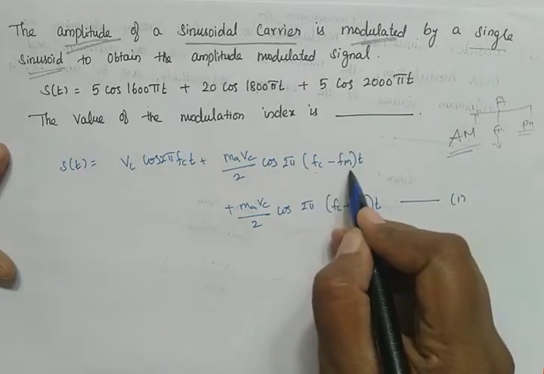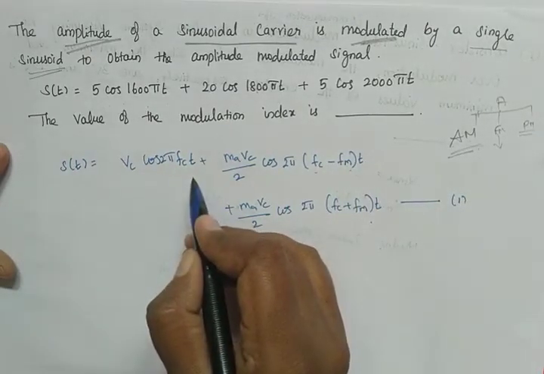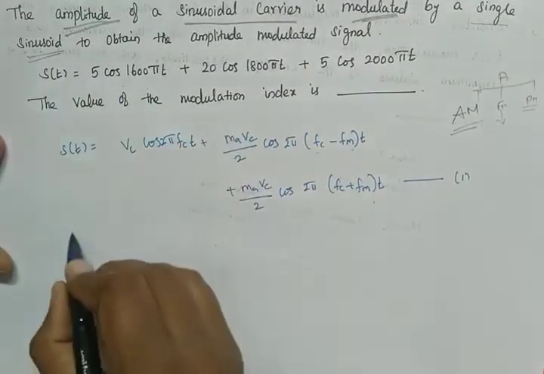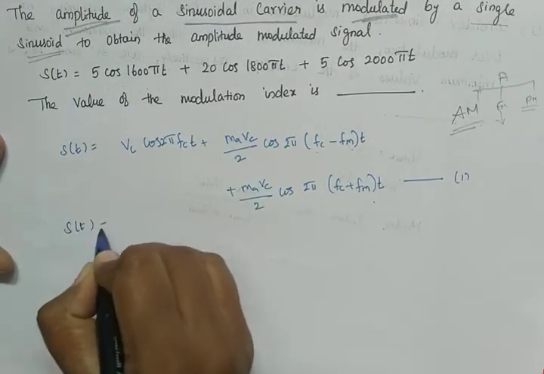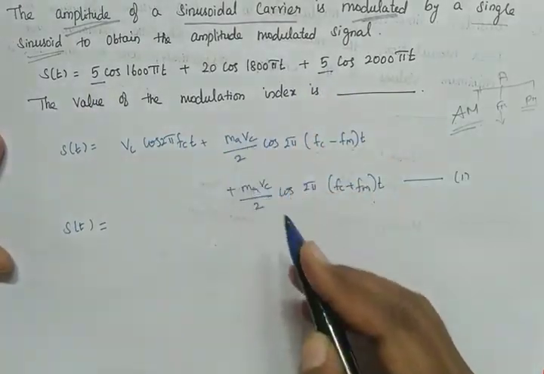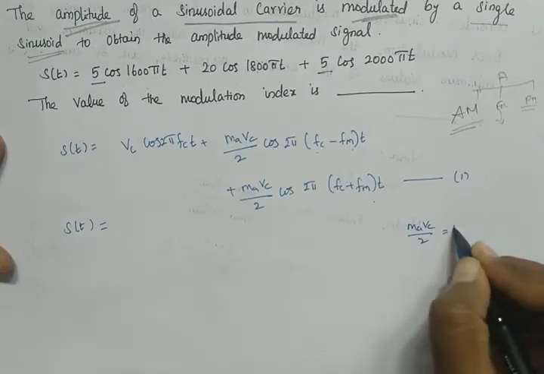This is our lower sideband frequency, this is our upper sideband frequency, and this is the unmodulated carrier signal. Now what is given in the question is S of t is equal to, here we have 5 and here we have 5. So that is MaVc by 2. So it is understood that MaVc by 2 is equal to 5.